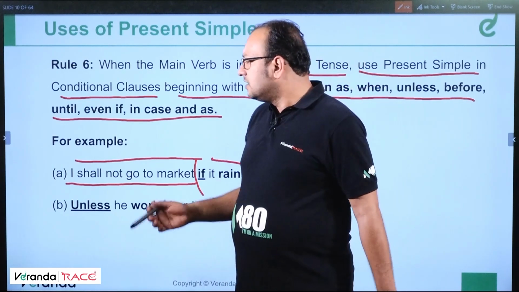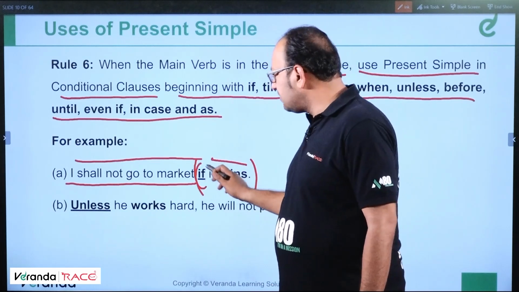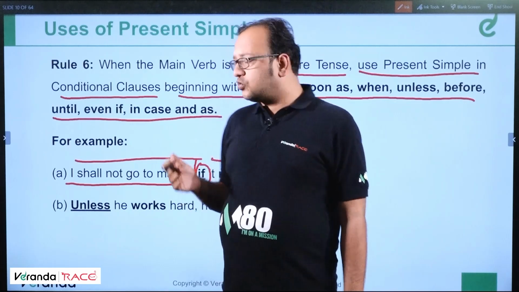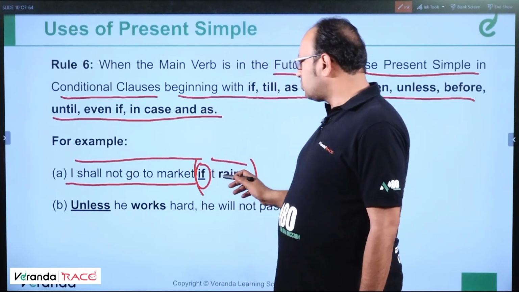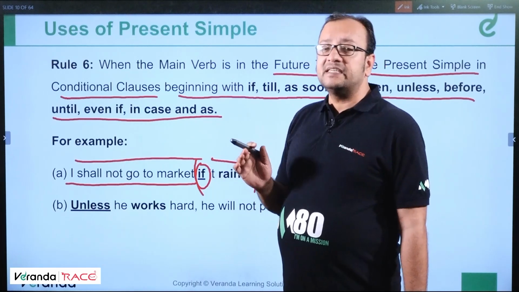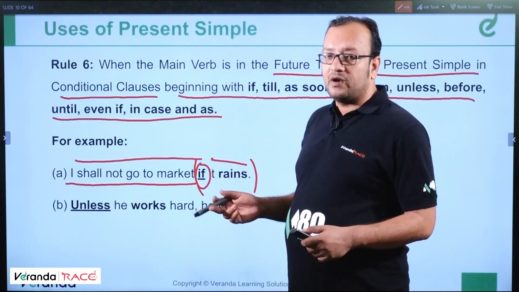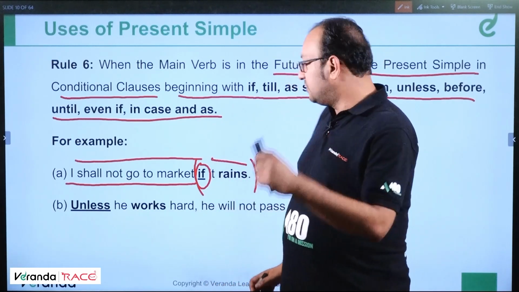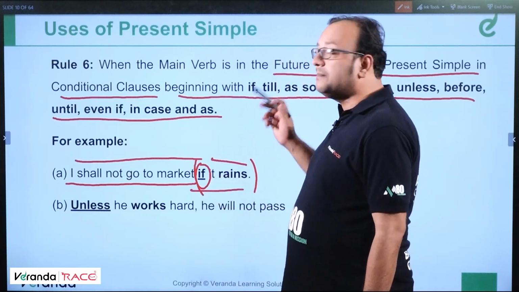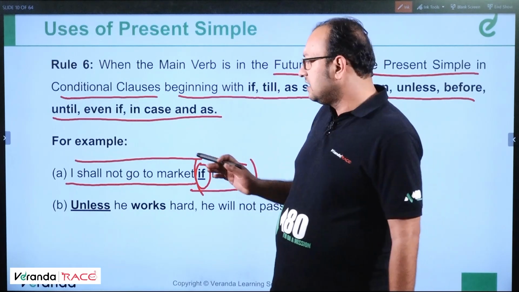So how do we understand? Generally the conditional clause is preceded by if, in case, until, till, as soon as. In these cases, the conditional clause is always written in present tense. It need not be present simple only. This is an exception: the conditional clause is written in present simple most of the times, sometimes in present continuous, sometimes in present perfect.